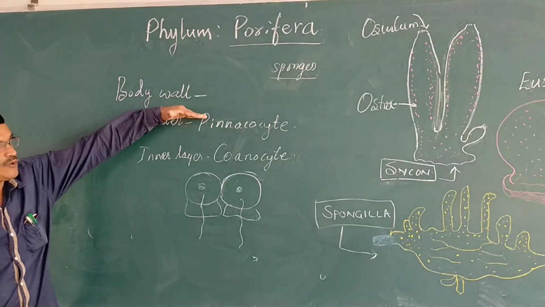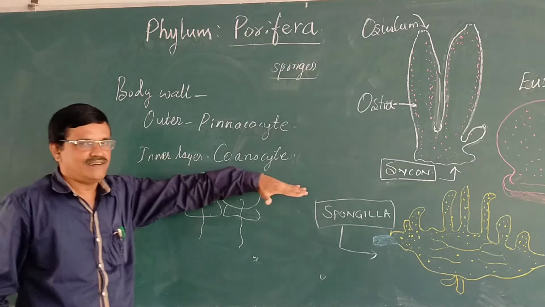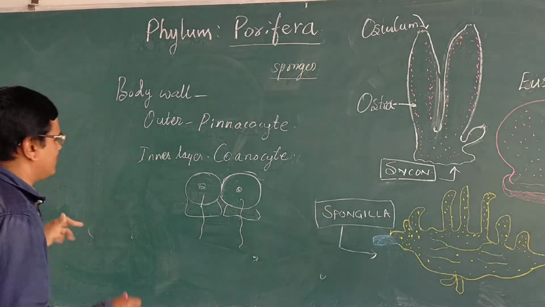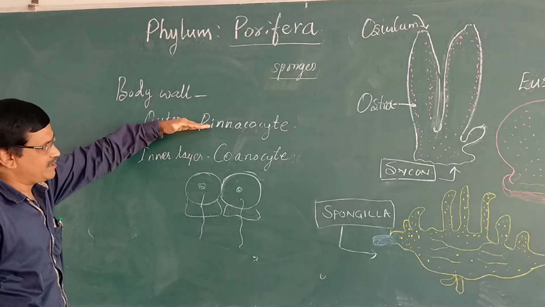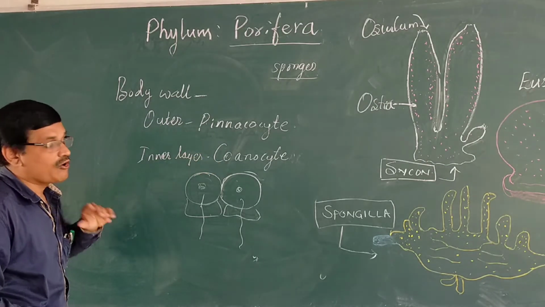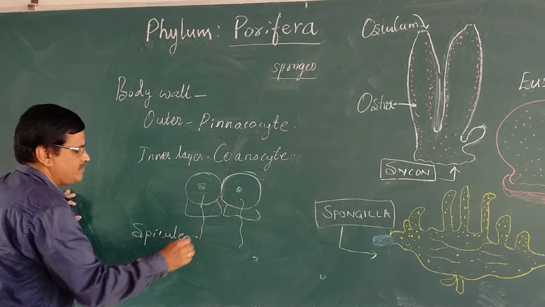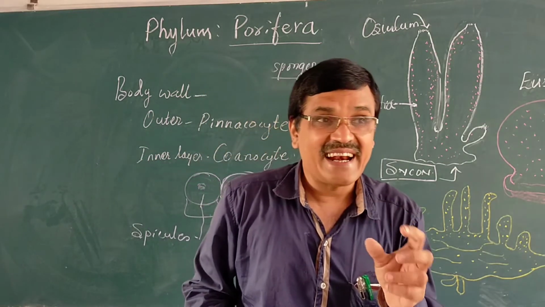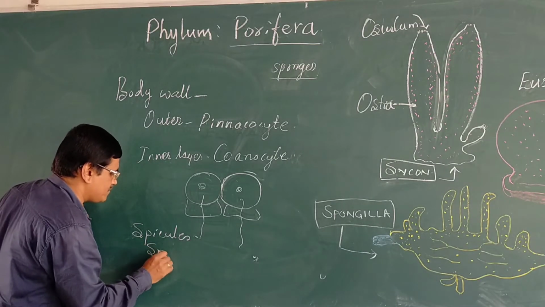Then in between the outer pinacocyte and inner choanocyte layer, there is a gelatinous substance, that is a non-cellular layer, and this area is occupied by spicules, irregular shaped hard calcareous structures known as spicules, and spongin.